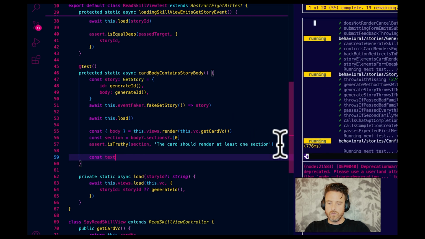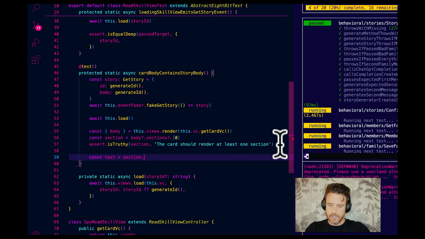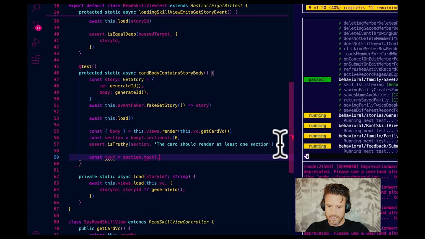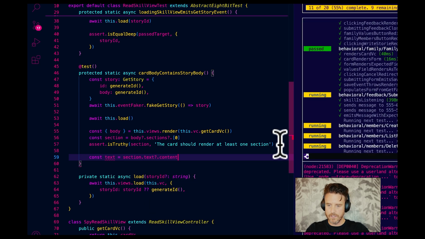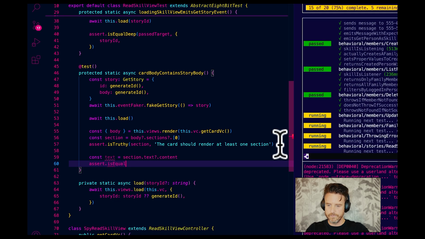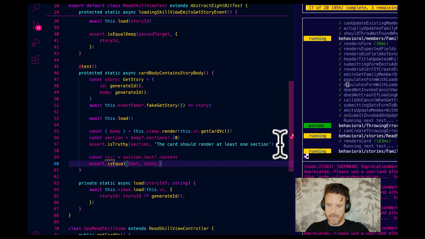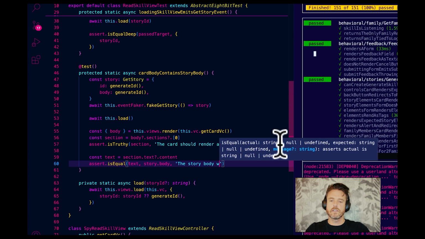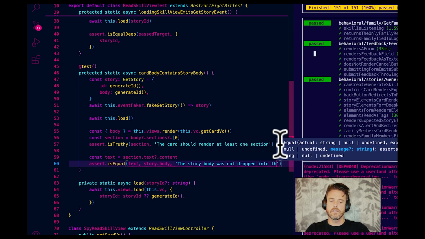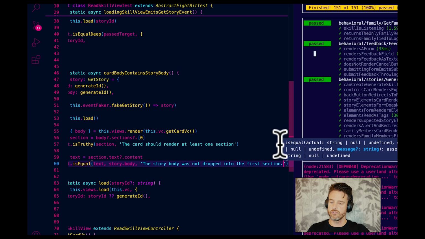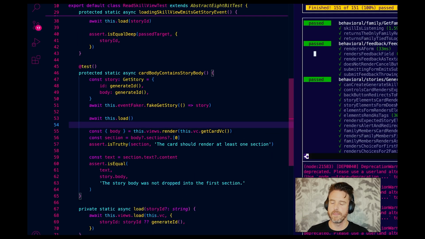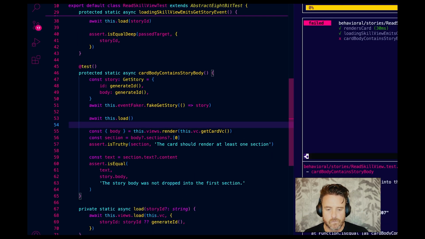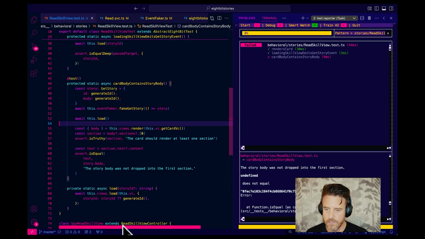So now we're going to go const text equals section.text.content. assert.isEqual(text, story.body), "The story body was not dropped into the first section." That's true, that is not going to work. Undefined is not okay because we're randomly generating, so it's going to be an ID.